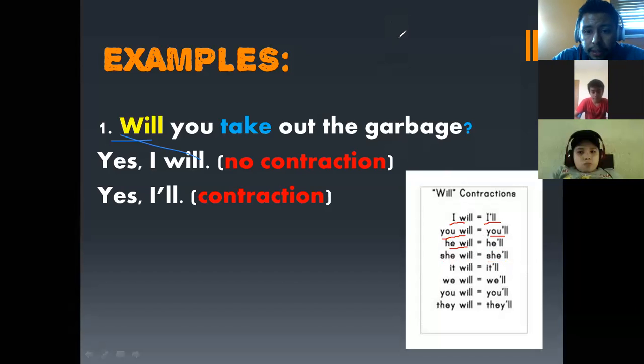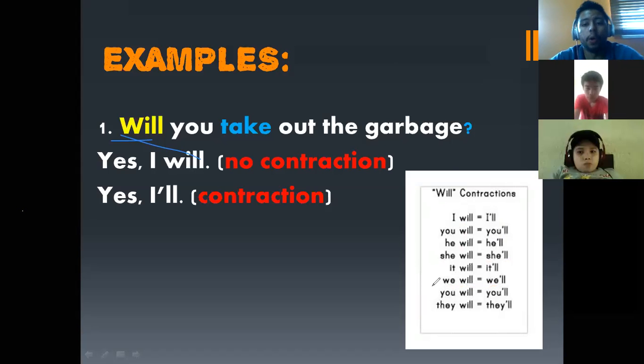Okay, let me erase this. All right, let's continue. The no contraction of it will is it will, and then we have the contraction for it will, which is it'll. This is only for things. Okay, let's continue. We have the no contraction, we will, is simple. And then we have will. This is only the auxiliary, remember.